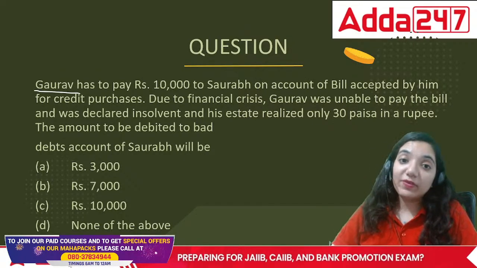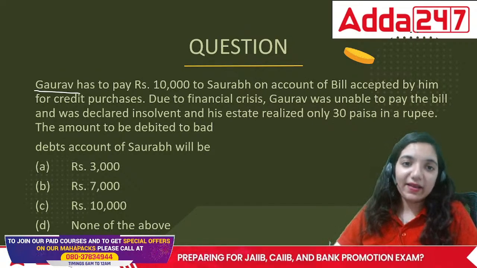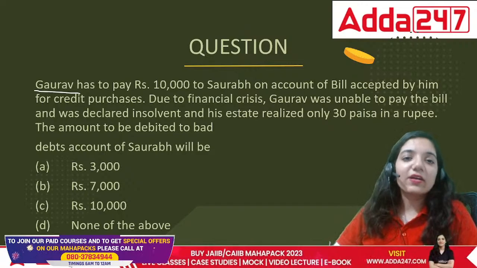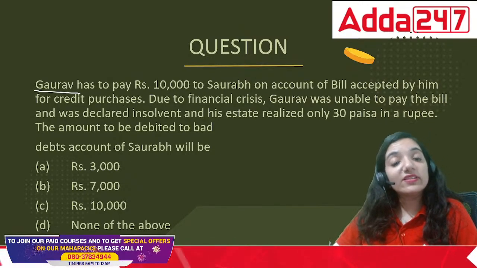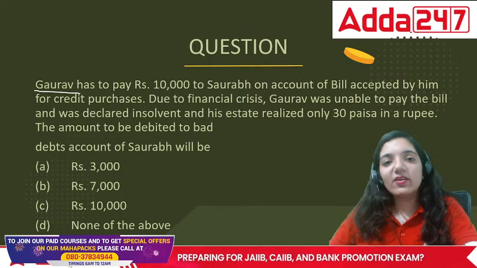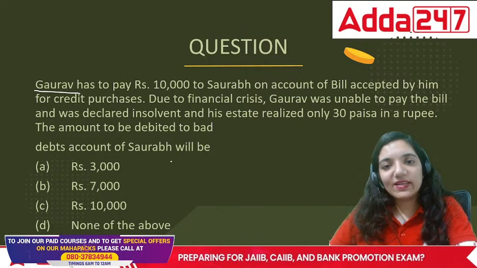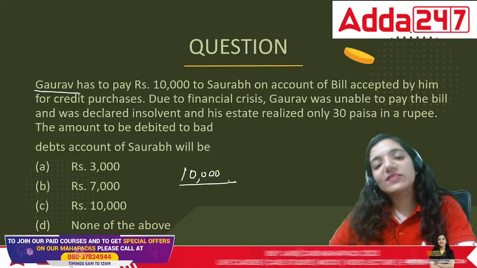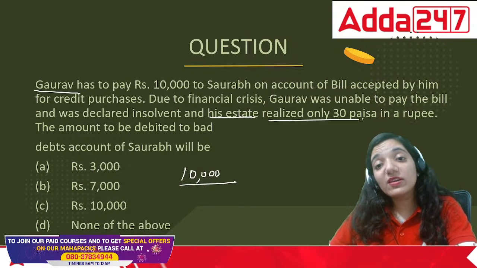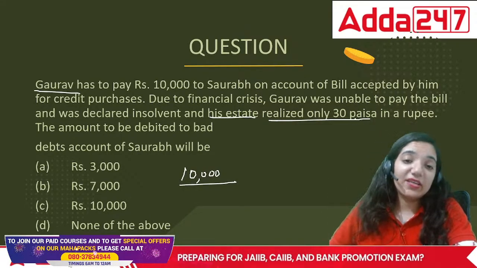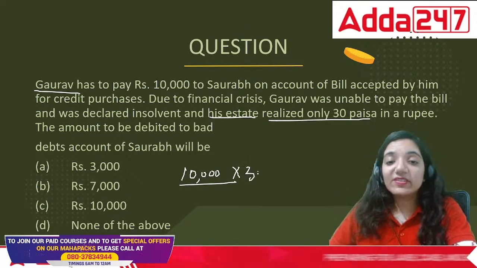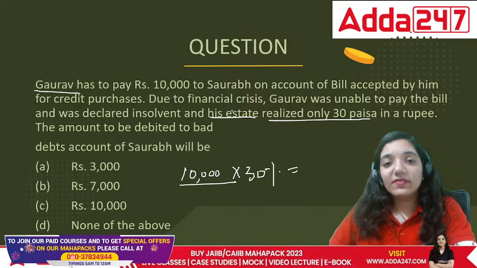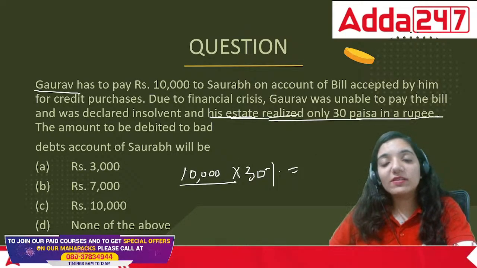The amount to be debited to bad debts account of Saurabh will be 3,000, 7,000, 10,000 or none.